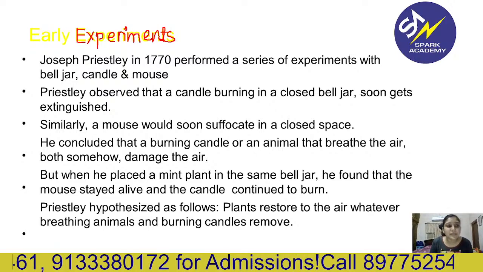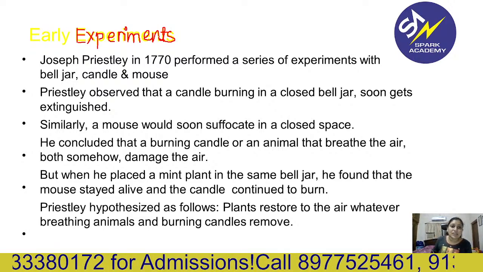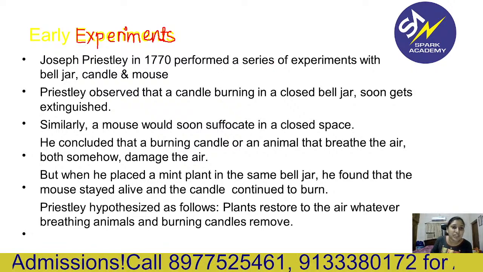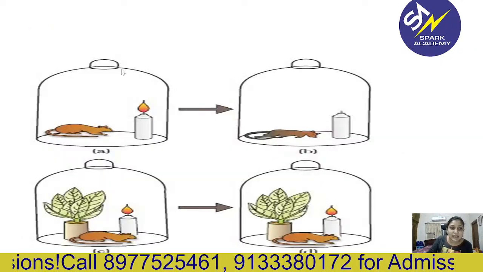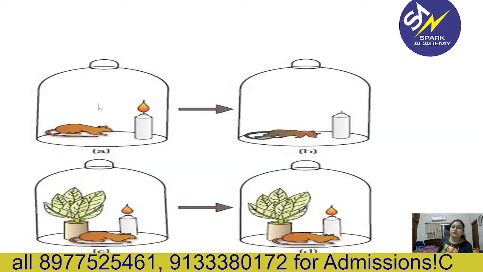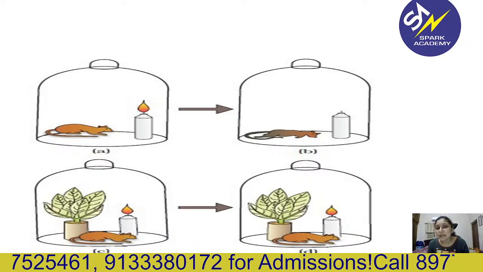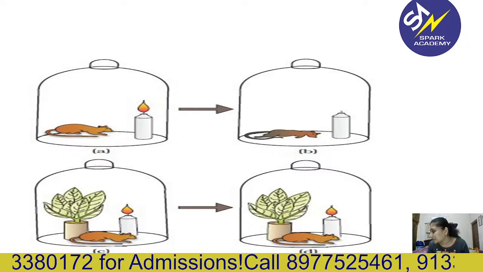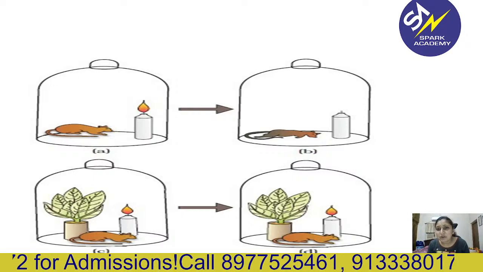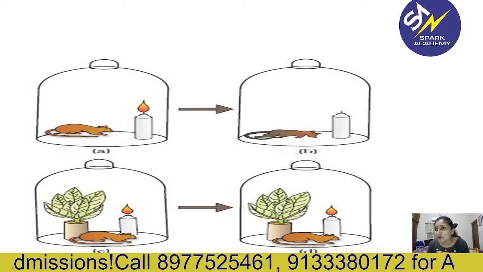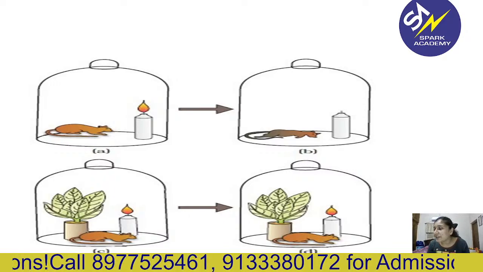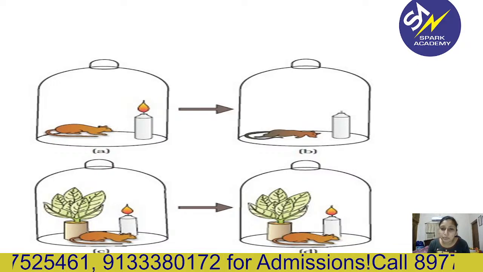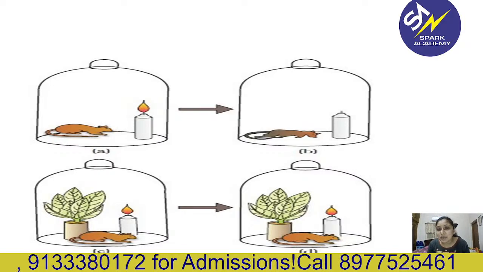So Joseph Priestley in 1770 performed a series of experiments with a bell jar, candle and mouse. What he has done? He kept a candle inside the bell jar. The candle will extinguish, obviously. Then he kept a mouse inside the bell jar, simply the mouse alone. Then by suffocation the mouse died. Then he kept both together. Then the candle extinguished and the mouse died.